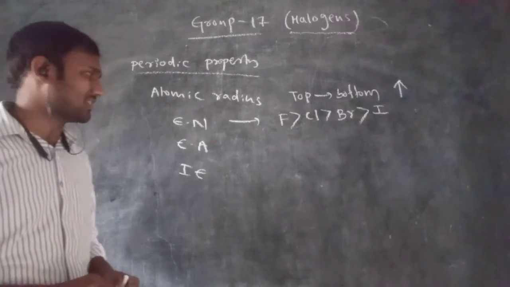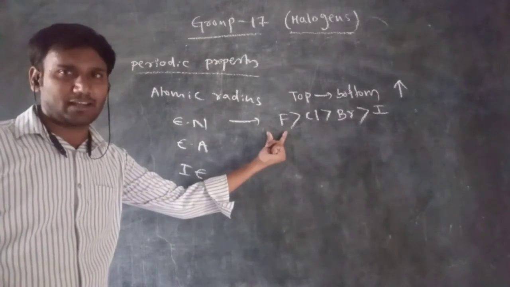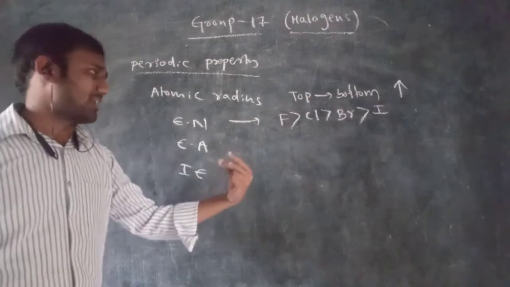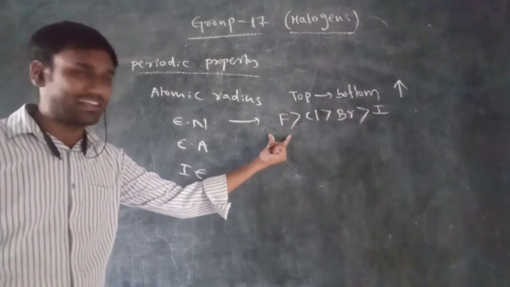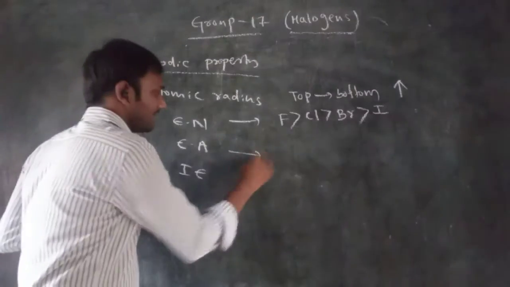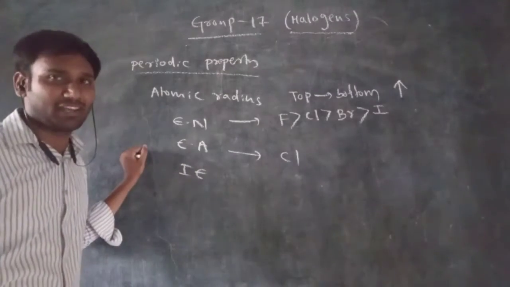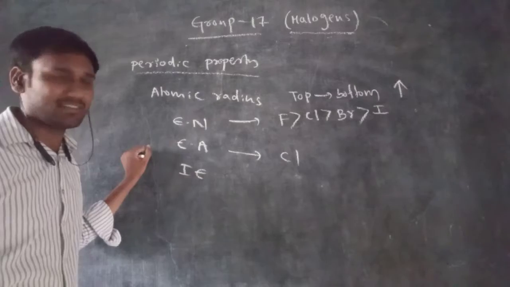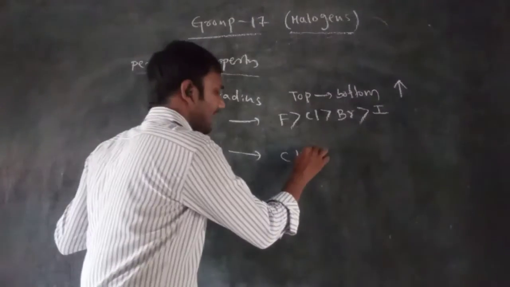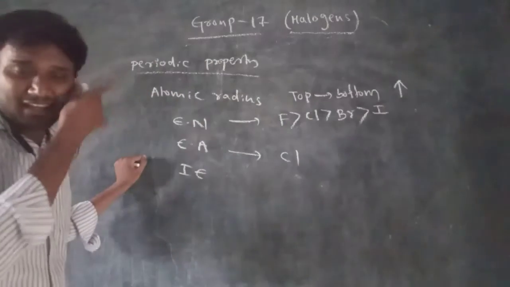So due to that repulsion, fluorine cannot accept the electron properly. So that's why the fluorine electron affinity is less, right? So the highest electron affinity here is chlorine. Chlorine can accept the electron very easily because of its larger size, but fluorine cannot accept the electron because of its smaller size.